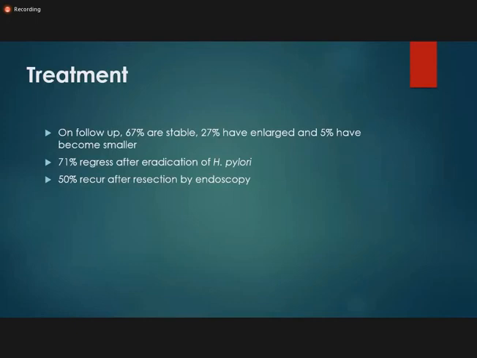For treatment of the hyperplastic polyp, on follow-up, 67% are stable; they do not regress. 27% of the polyps enlarge, and 5% become smaller. 71% of the dysplastic hyperplastic polyps regress after treatment of H. pylori, and 50% regress after resection by endoscopy.